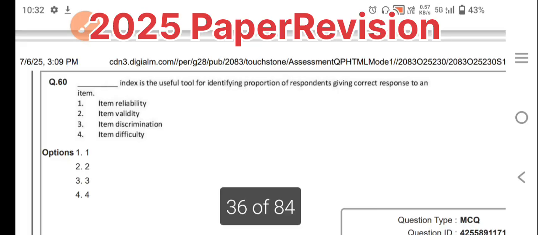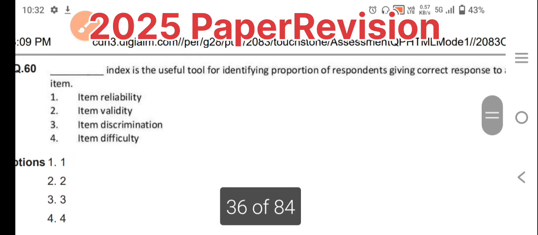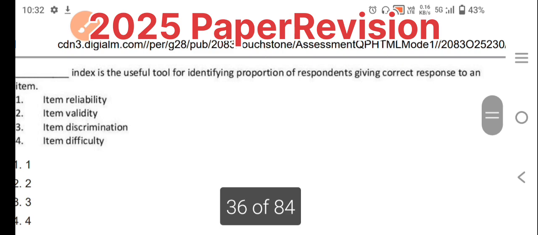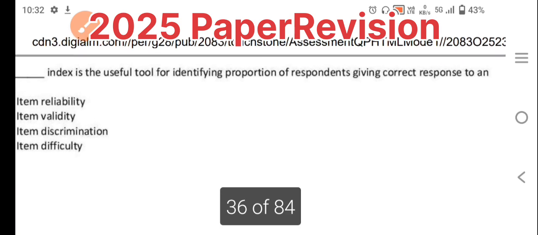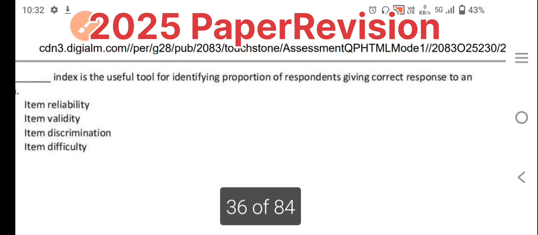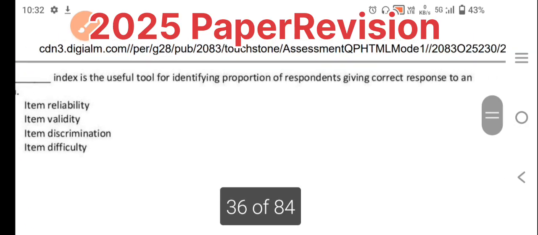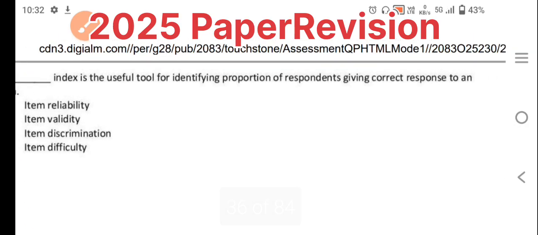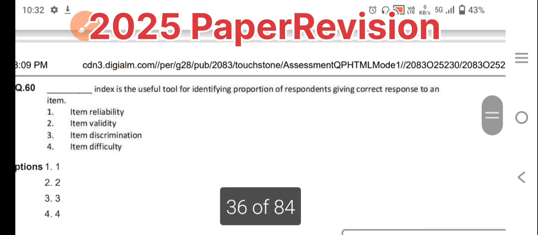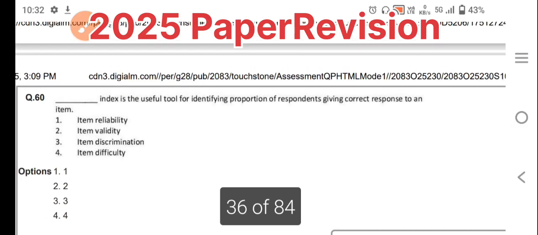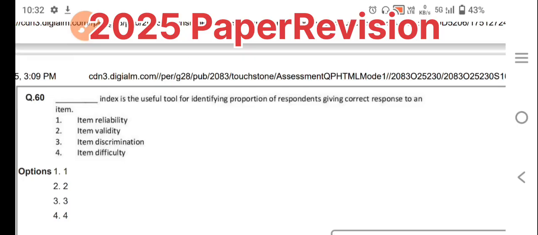Another question is here: dash index is the useful tool for identifying the proportion of respondents giving the correct response to an item. How many respondents give the correct responses here? So it is item discrimination, because based on that we give the item difficulties.